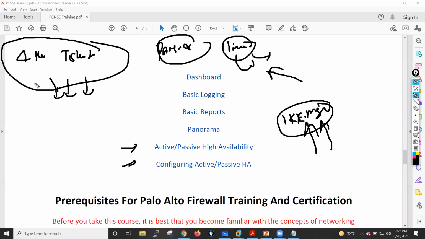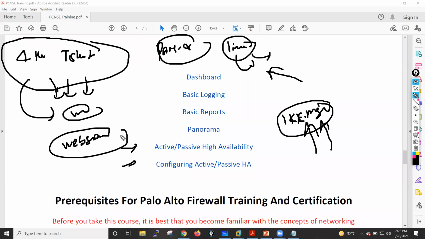Let's suppose you are not able to access your firewall by a web browser. Then I'll tell you how you can deal with your web server, or we can say management server daemon. If your commit is failing, how you can deal with your management server daemon. All these particular daemon services I will explain in detail, what is the meaning of them.